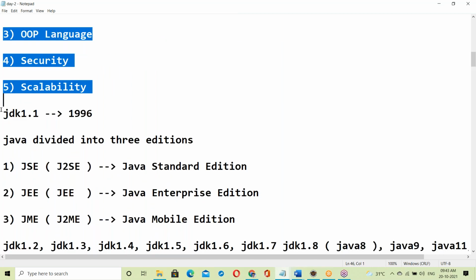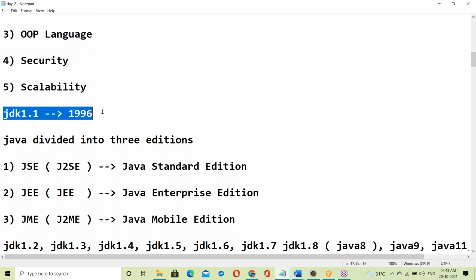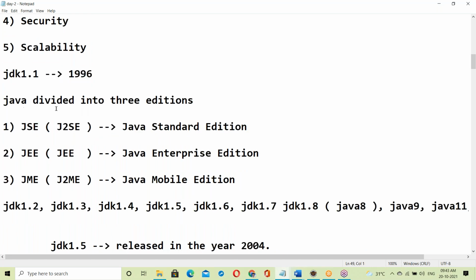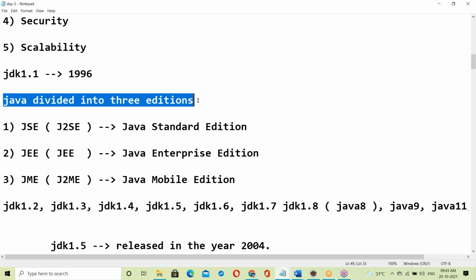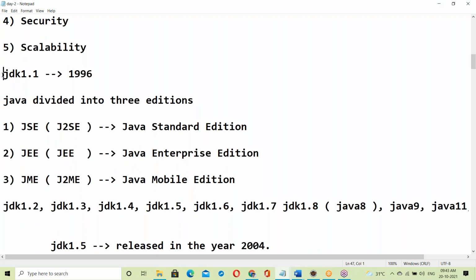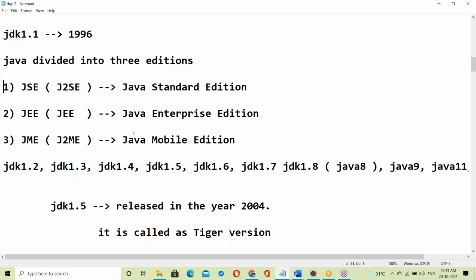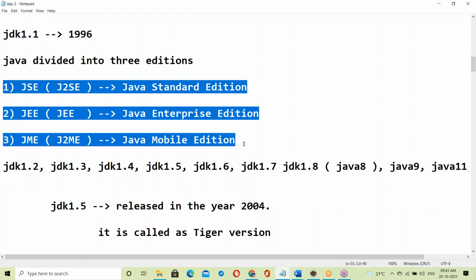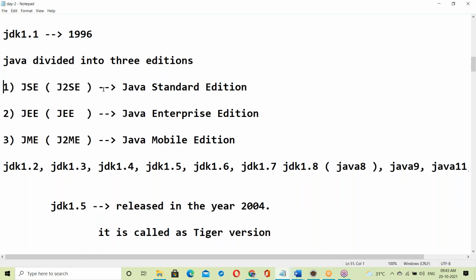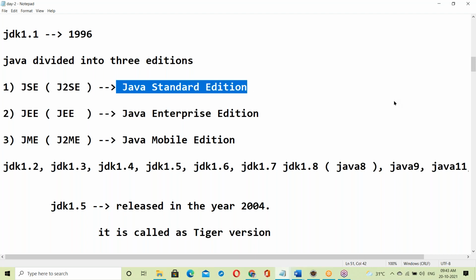The next version was JDK 1.1, in 1996. In 1.1, Java was divided into three editions. First, Java SE, Java Standard Edition.